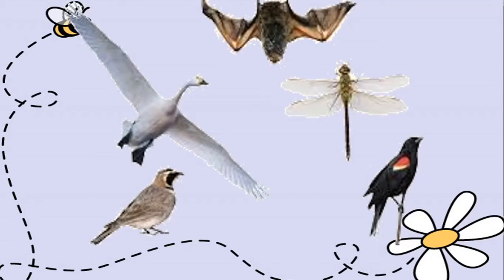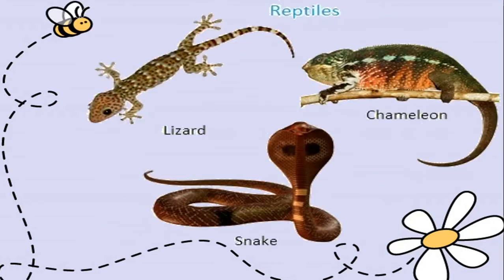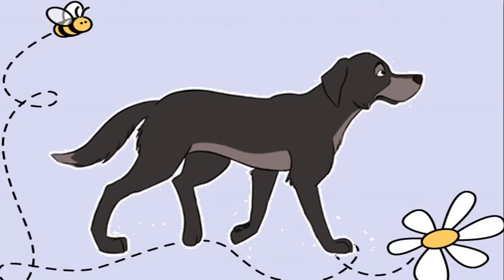So animals move in different ways and for different reasons. So we saw that animals move for the sake of finding food. They also move for the sake of saving themselves. And these are the different kinds of movement in animals. Some animals fly, like we saw in the first image here on movements. Some of them, like reptiles, they crawl on the ground. Okay, they push their bodies forward on the ground. And some animals, they walk.